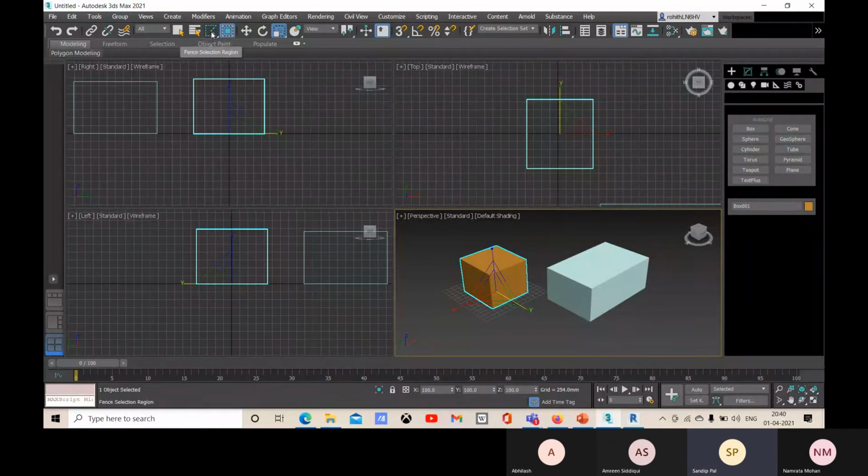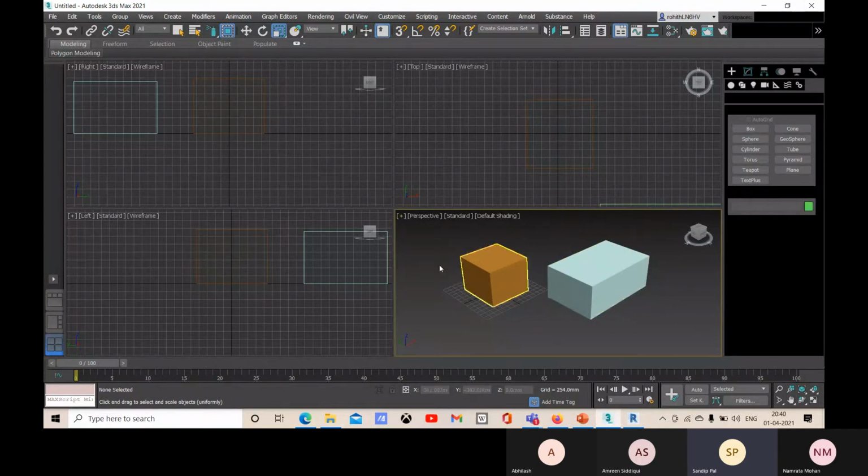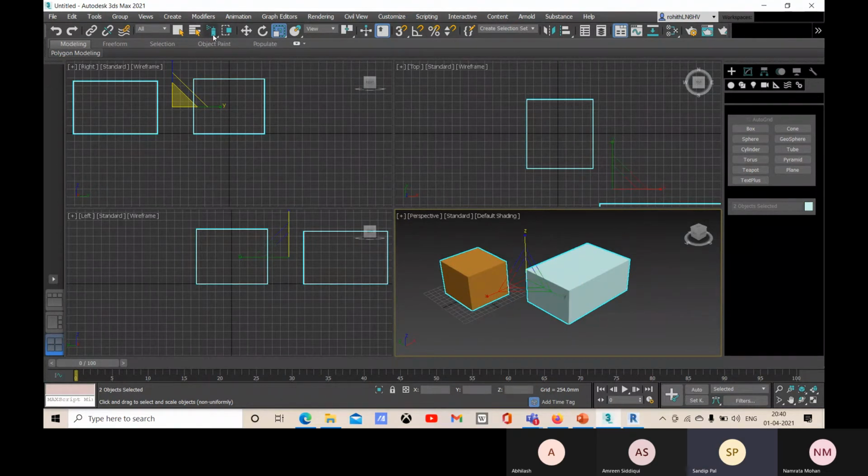You left click and hold, and then the list will pop up, and this is your lasso selection. If you have used Photoshop, there you will find this lasso selection region option, and this paint selection like this. So let me go for crossing, and this way you can select as well. This is how you select. Let me choose this rectangular region option.